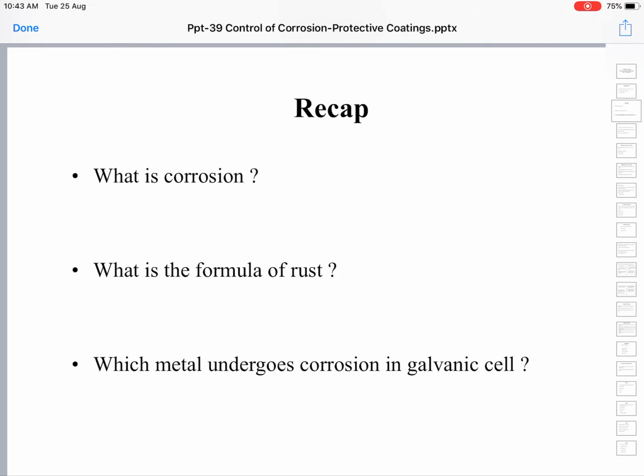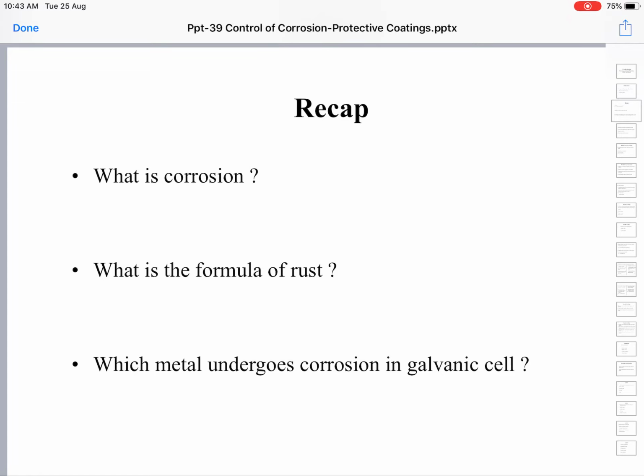Then again, the factors relating to the environment. Corrosion is a chemical reaction, so as the temperature increases, the rate of corrosion will also increase. The higher the temperature, the faster will be the rate of corrosion. Likewise, humidity, or water vapor present in the surrounding ambient atmosphere, will influence the rate of corrosion. The more the water vapor, the faster will be the rate of corrosion.